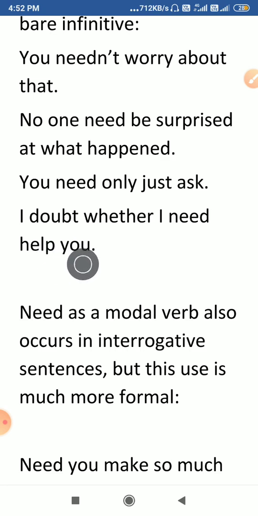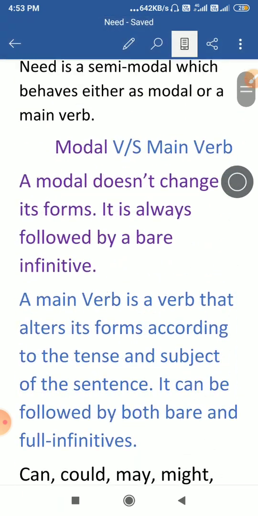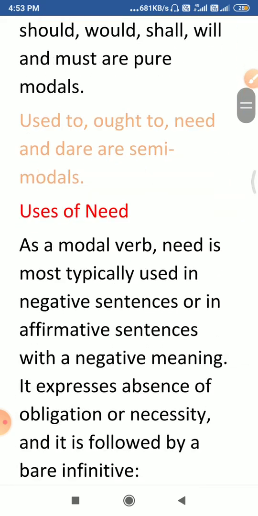That's what he's saying. And in this sentence also, that you can do without asking also. That's what this sentence is suggesting. So though need is used in an affirmative sentence as a modal verb, it actually gives the meaning of negative. But what is important for you to learn here, student, is that